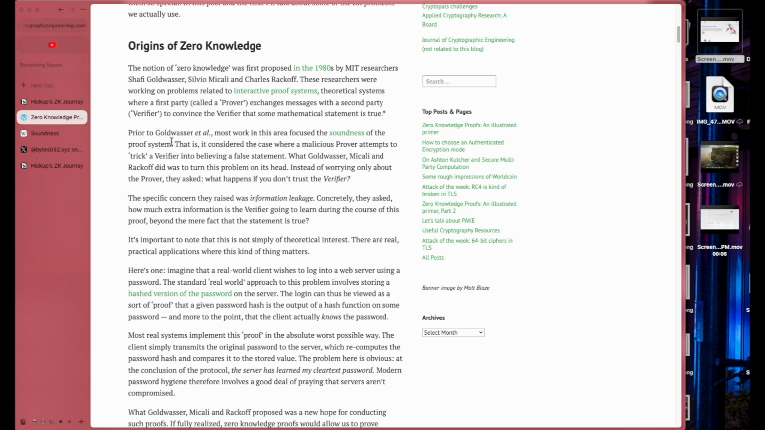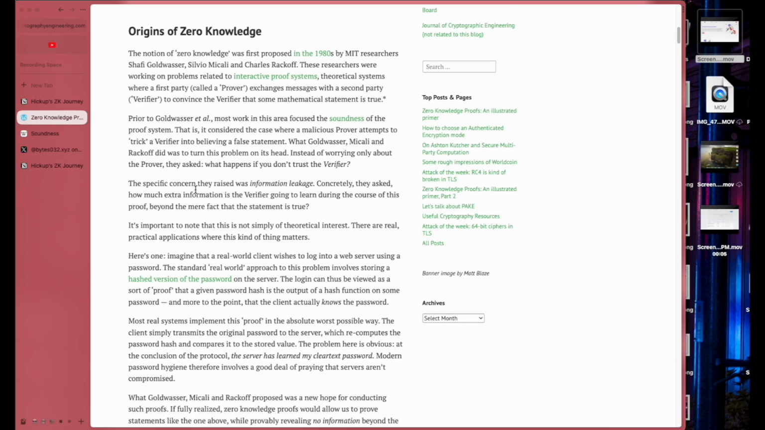That is, it considers the case where a malicious prover attempts to trick a verifier into believing a false statement. Oh, he actually explains it here. Yeah, that is true. People trick you in every phase of life. You gotta be prepared. What Goldwasser, Micali, and Rackoff did was turn this problem on its head. Instead of worrying only about the prover, they asked what happens if you don't trust the verifier.